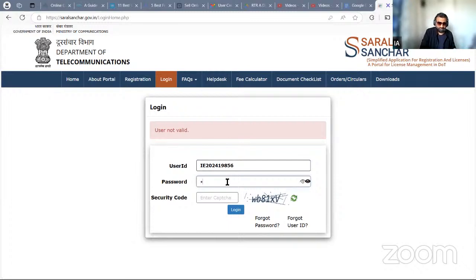Password, small, number, small, done. Small number, XKQAJ. Fine. No capitals in the auto-generated password. Now we have a captcha security code again. VB81X. It's a step-by-step guide with genuine information, all right?